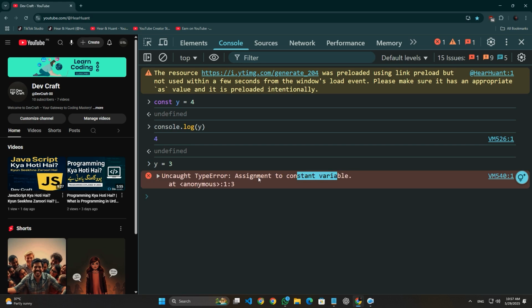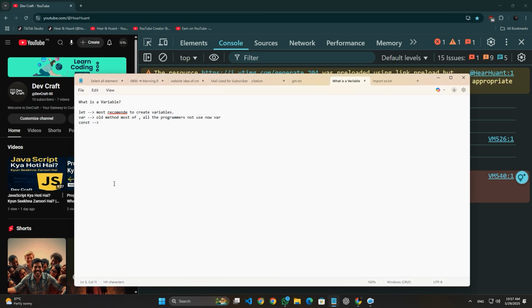So again, to repeat, let is recommended and used to create a variable. Var is also used to create a variable, but it's an old method. Const is used to create a variable whose value cannot change at runtime.